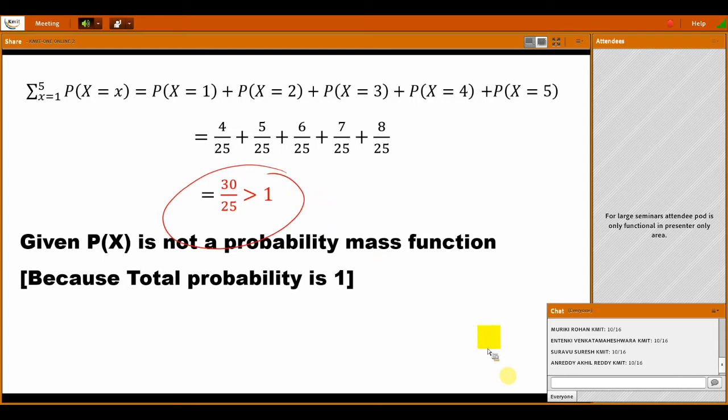So here this is not satisfying the probability mass function.